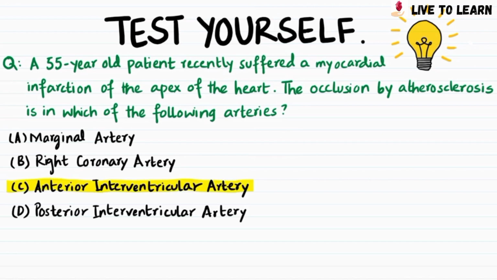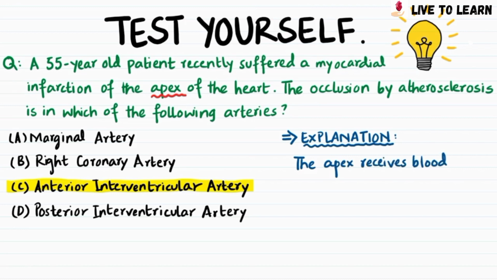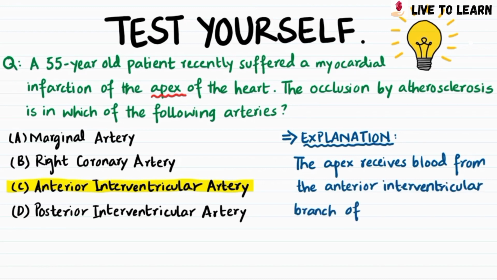The correct answer is the anterior interventricular artery. Notice that the statement mentions an infarction of the apex of the heart. Therefore, in order to select the correct answer, we need to identify which of the given arteries supplies blood to the apex of the heart. The apex receives blood from the anterior interventricular branch of the left coronary artery, so option C is correct.